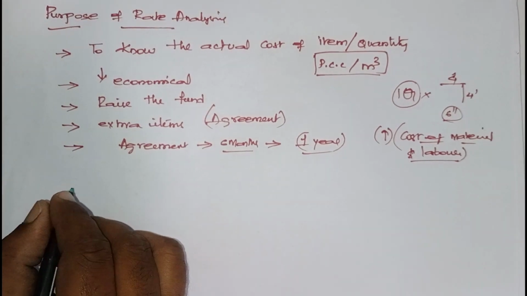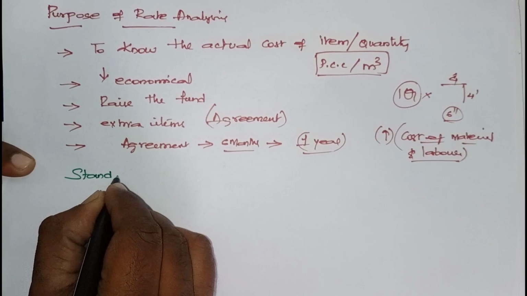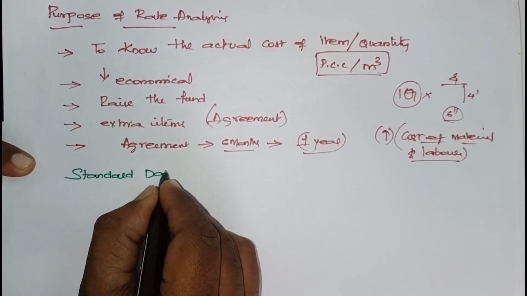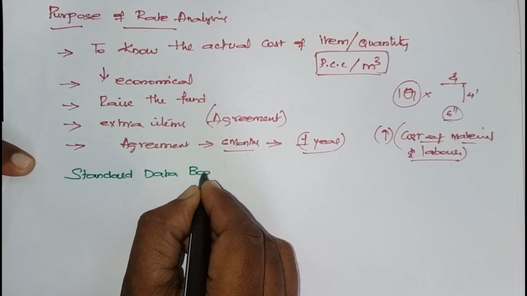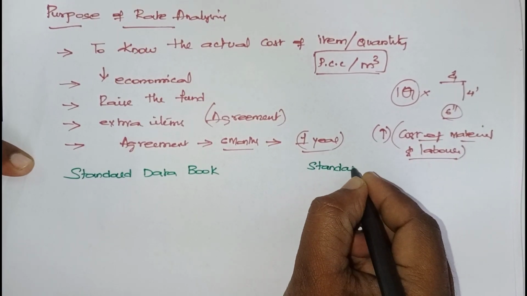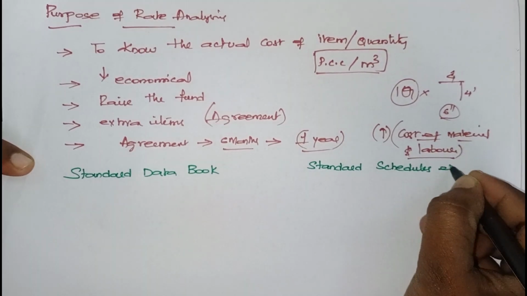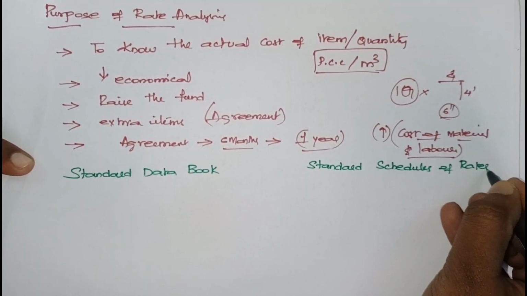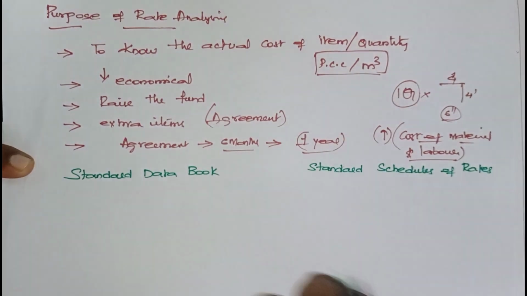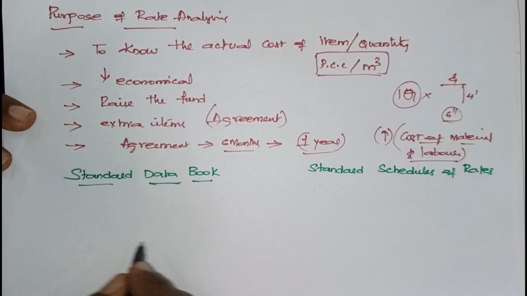Next, some terminologies are important. Two things you are supposed to know. What is standard data book? And what is standard schedule of rates? Standard data book and standard schedule of rates. What is the difference? Now what will be there in this?